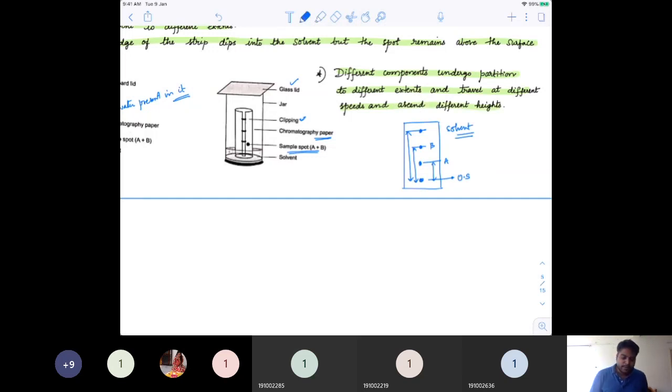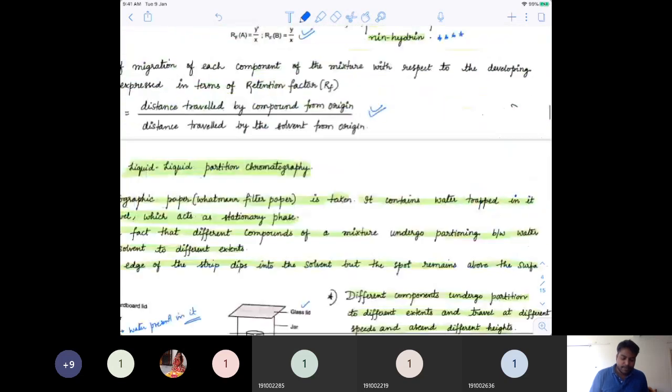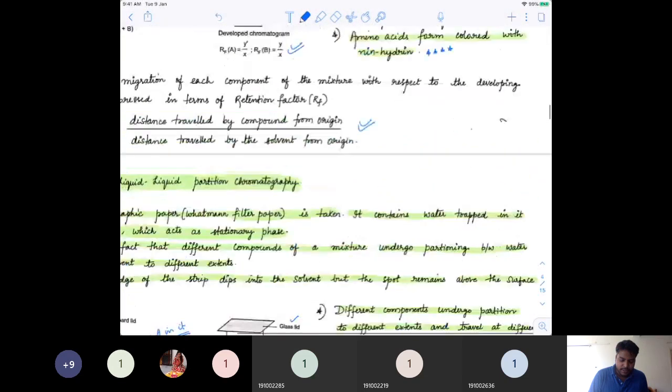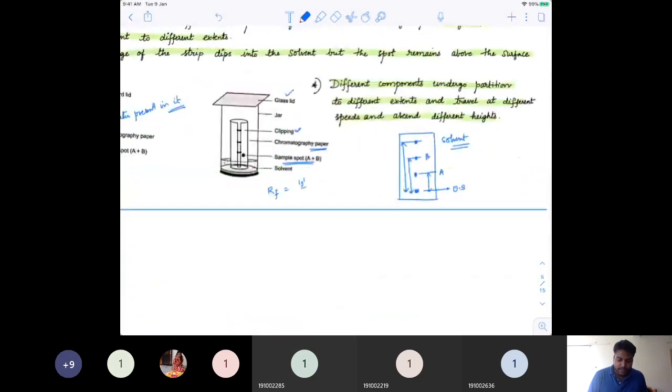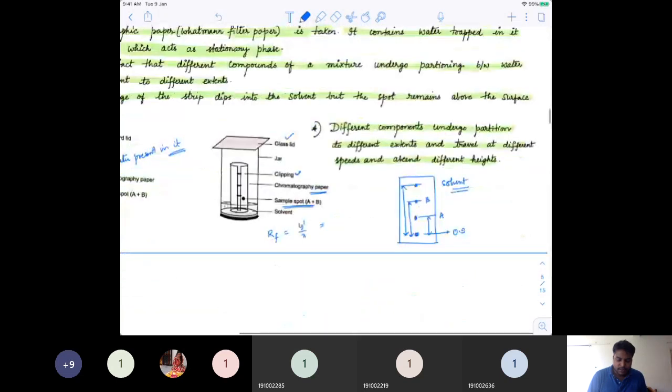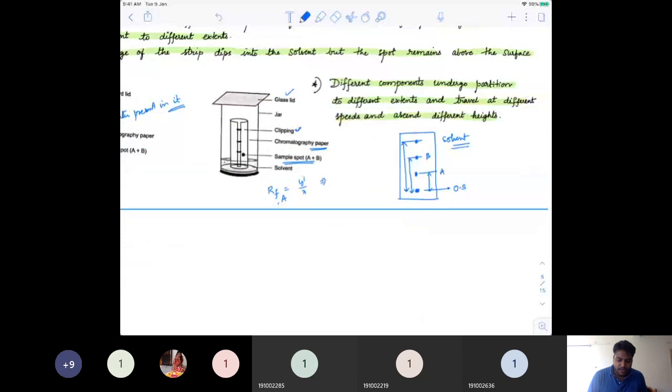Thereby we can say the same formula can be used here also: RF, the retention factor, would be equal to y dash by x, and this is for A. Similarly, RF for B would be y by x.